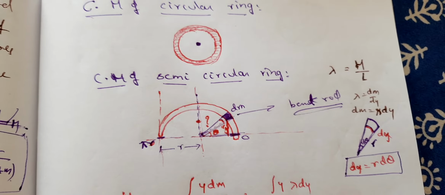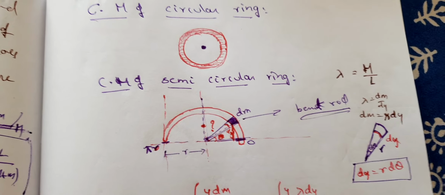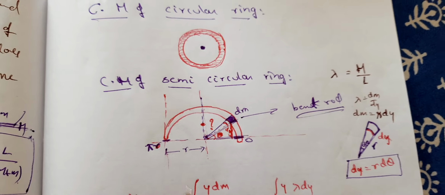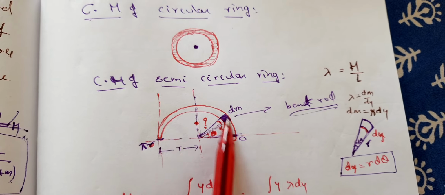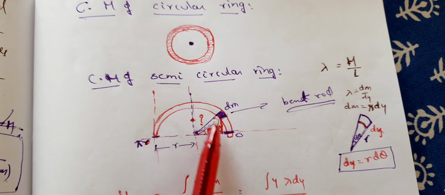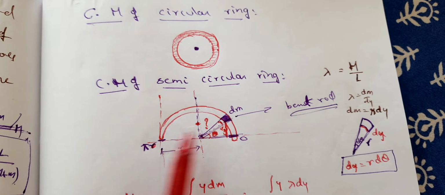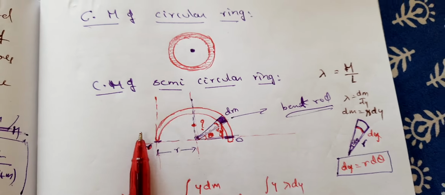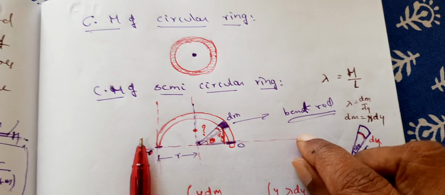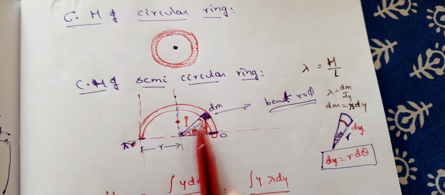So, now we know that linear density is mass per unit length, and when you talk about a circular or semicircular ring, we feel as though it is spread into the xy plane. No, it is not two dimensional, but it is something like that. Whatever the rod that you have seen already, if it is bent like this, then this forms a semicircle, isn't it?